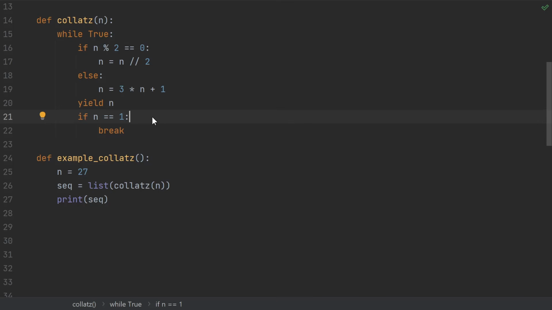As of 2022, it's one of the world's most famous unsolved problems in math. Starting at any number, do you always get to 1? Or could there be a sequence that goes off to infinity? Or maybe some other cycle like 4, 2, 1, 4, 2, 1?